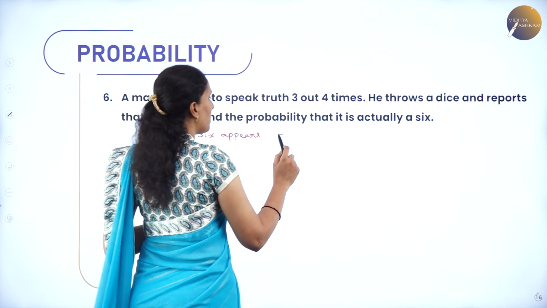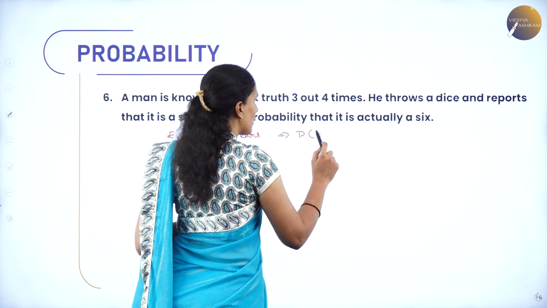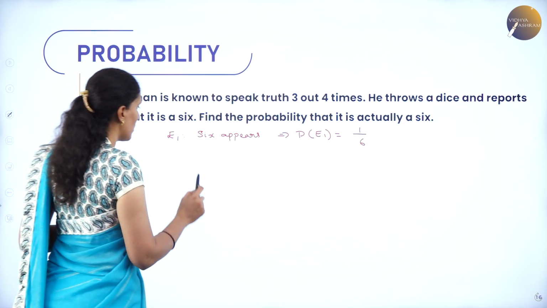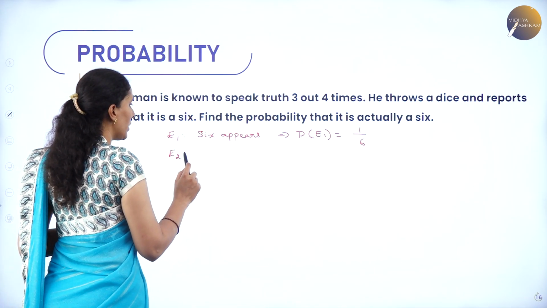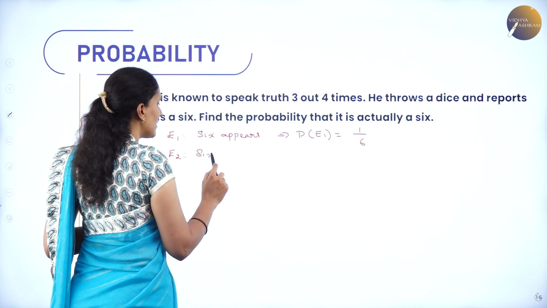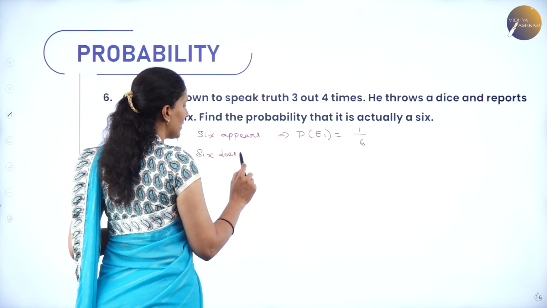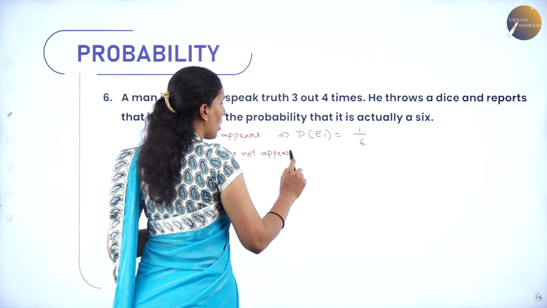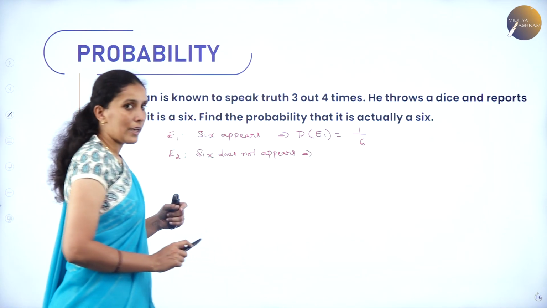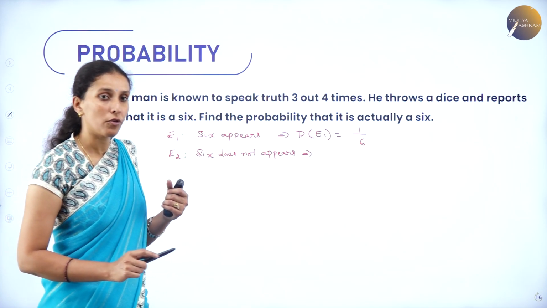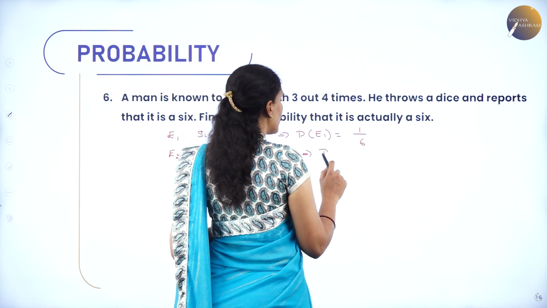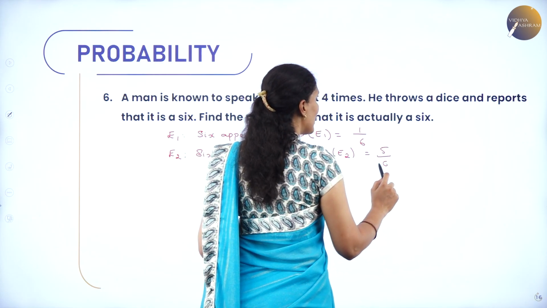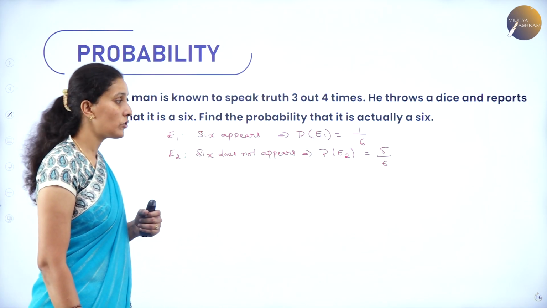Then what is the probability of getting 6 when a die is thrown? Only 1 chance out of 6 outcomes. Let me take E2 here, that is, 6 does not appear. 6 does not appear on the face means the dice may show 1, 2, 3, 4, 5. So therefore, what is the probability value? There are 5 chances where we will not get 6. That is 5 out of 6.